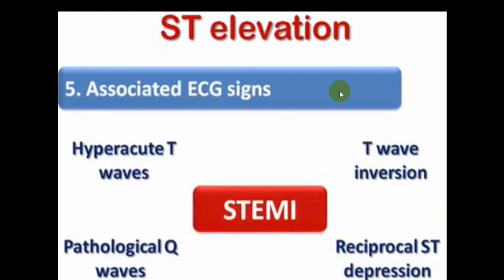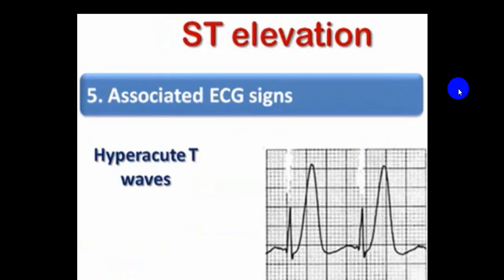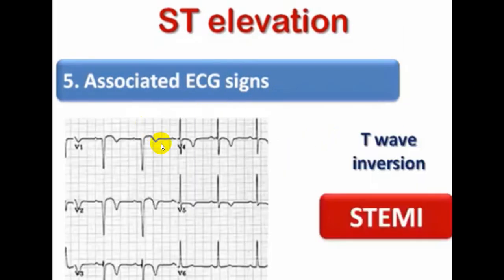These are associated signs which favor acute MI. Hyperacute T wave, and particularly in V2, V3, if there is a T wave inversion, more in favor of Wellens sign B.